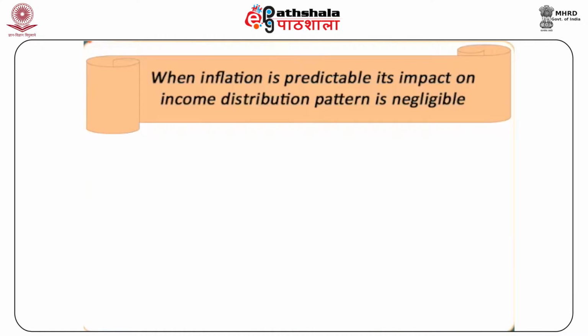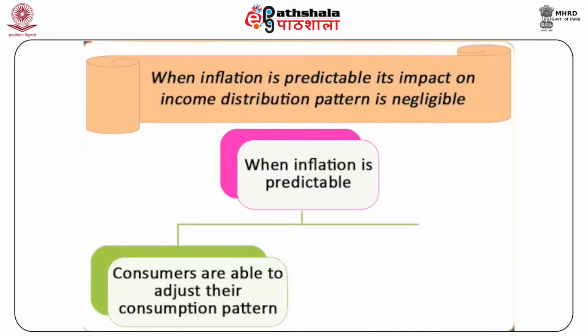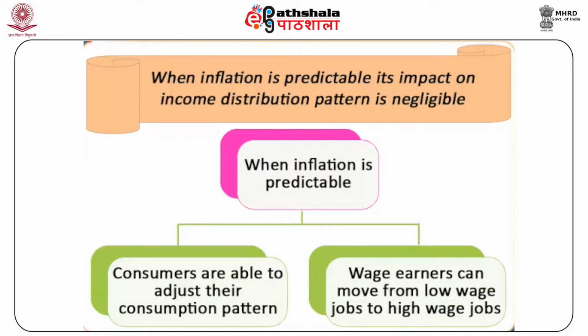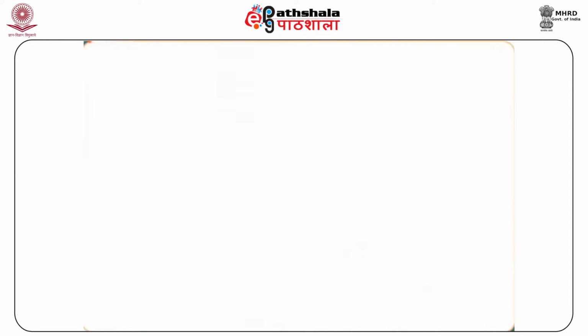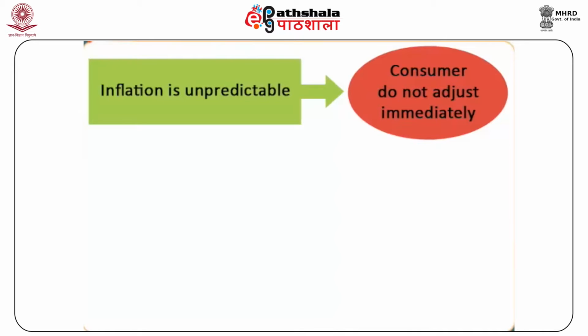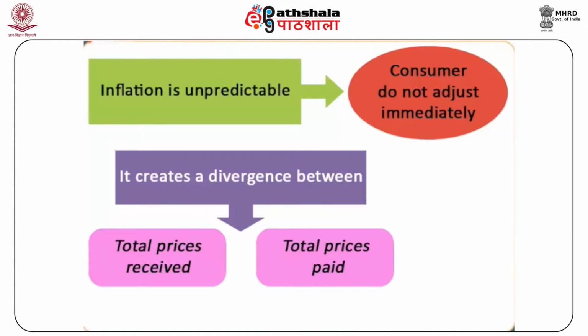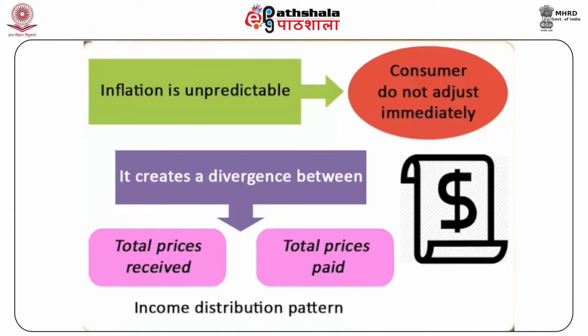The impact of inflation on income distribution pattern is negligible when inflation is predictable. Consumers are able to adjust their consumption pattern, and wage earners can move from low wage jobs to high wage jobs only when inflation is predictable. Since inflation is unpredictable and consumers are not able to adjust towards it immediately, it creates a divergence between total prices received and total prices paid by the different sections of the society, and thus affects the income distribution pattern.